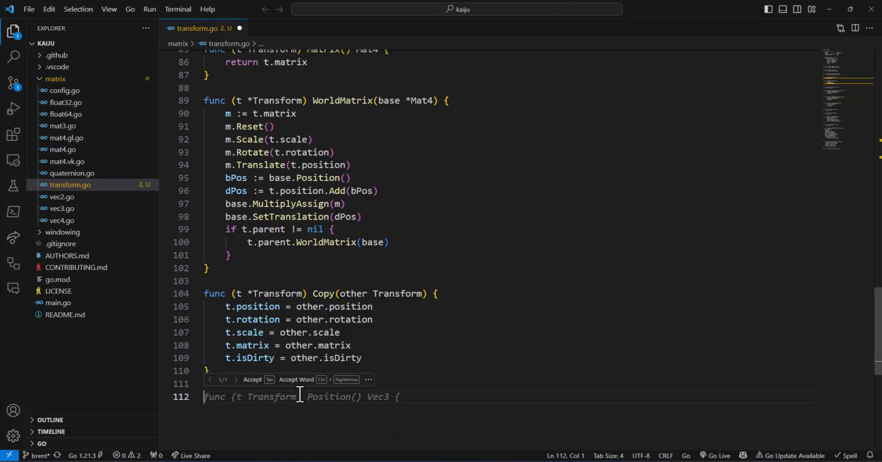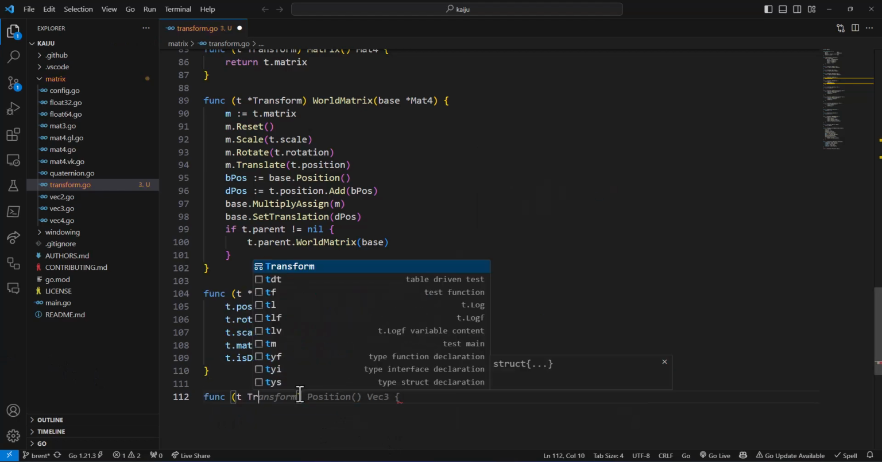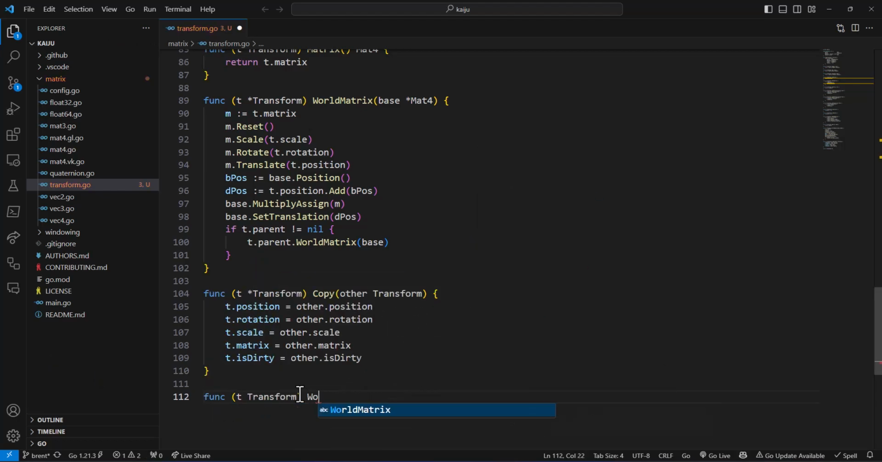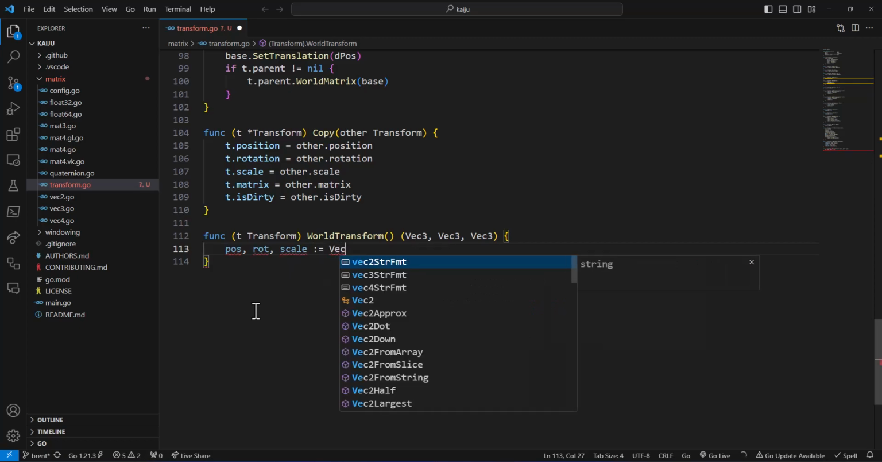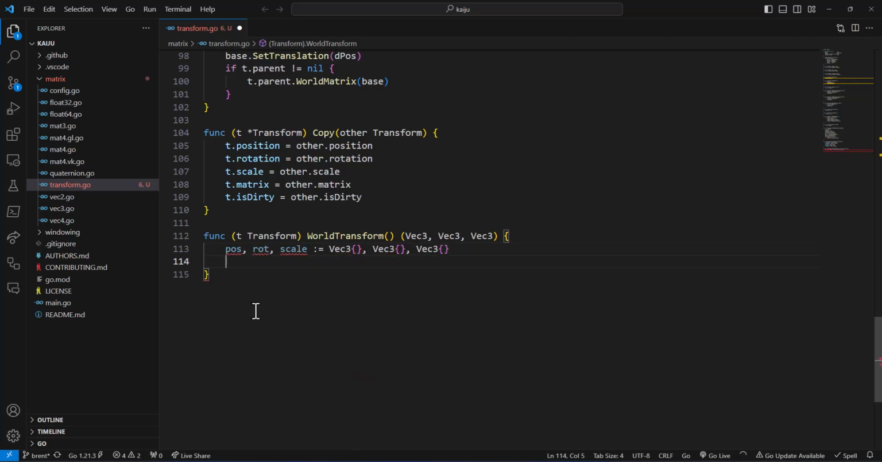And now we want to get the func (t *Transform) WorldTransform. And here we're going to return three vec3s for position, rotation, and scale. So pos, rot, scale equals vec3, vec3, vec3. Sorry, this one's vec3 1. I guess we can make this explicit.